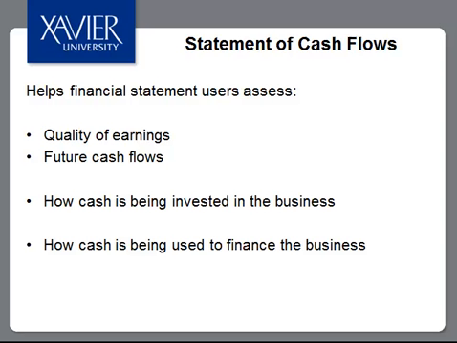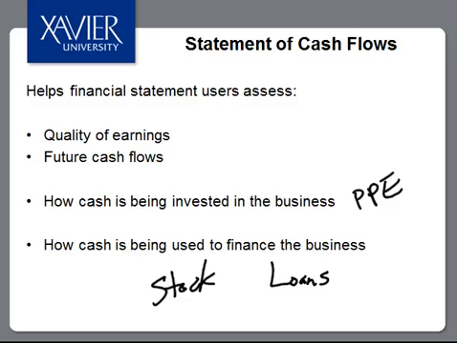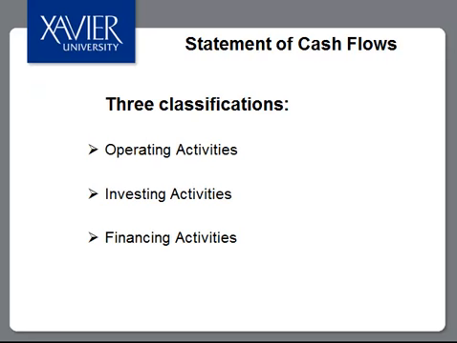The statement of cash flows helps financial statement users assess quality of earnings and the future cash flows that an investor could expect. It allows us to understand how cash is being invested in the business, the acquisition or sale of property, plant, and equipment, and also how cash is being used to finance the business, whether using stock or loans, such as bonds. To help financial statement users with these assessments, the statement of cash flows provides three classifications: operating, investing, and financing. The statement of cash flows does them in this order, from top to bottom.